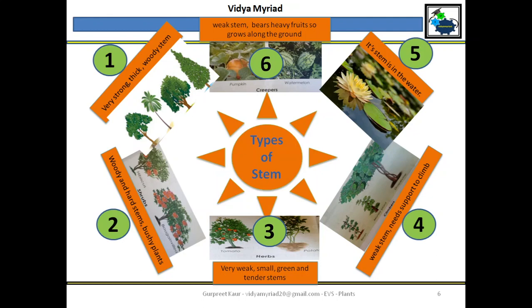So if you are asked to tell the functions of trees or shrubs or any one of these, what you can do is pick the lines from here and give some examples. So 2 points will be covered. You can say they are tall, they are short, very small, they are in the water, they bear heavy fruits. Like this you can write down their functions if asked.